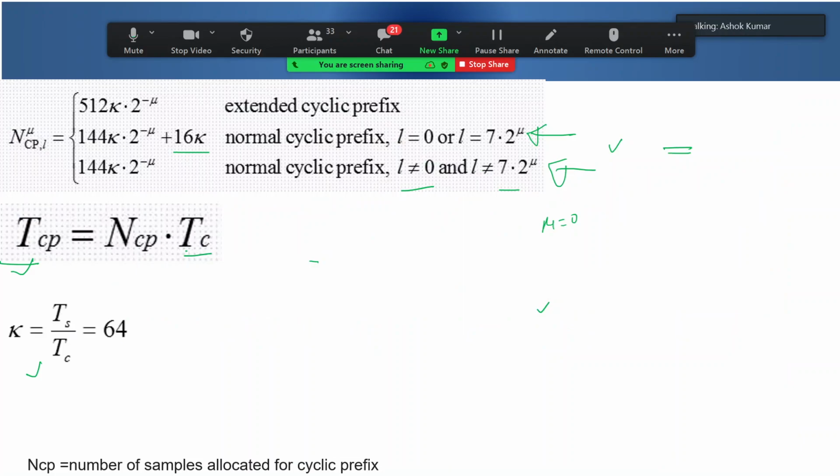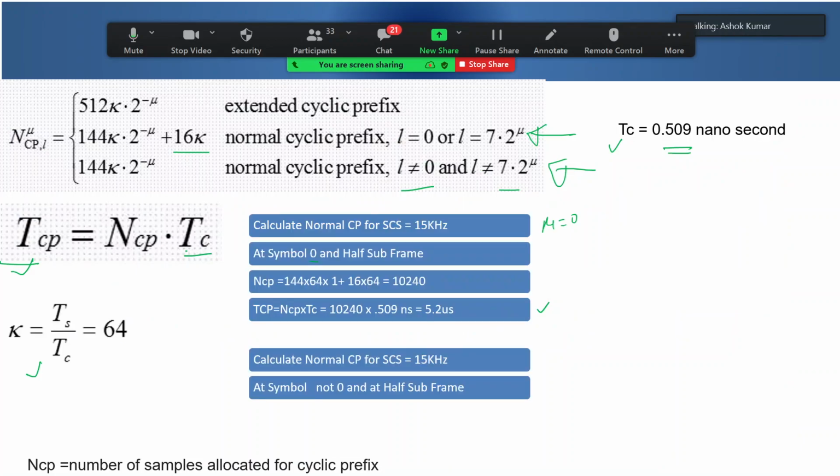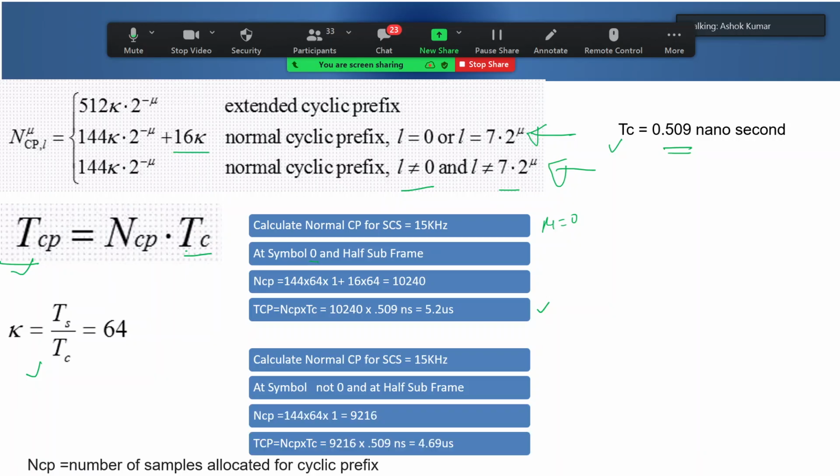Okay, so let me go to the same point. Now we are calculating this at all other symbols, not at 0 and not at the midpoint, but all other symbols. Can somebody calculate? Yes, Abhayji has rightly said it is 4.69 microsecond. So just see that our cyclic prefix is 5.2 microsecond and 4.69 microsecond. This is the longer one, and this is the normal one in case of 15 kilohertz carrier spacing.